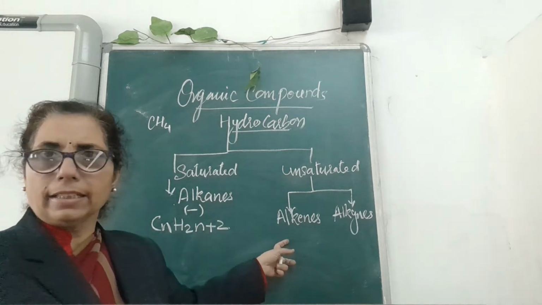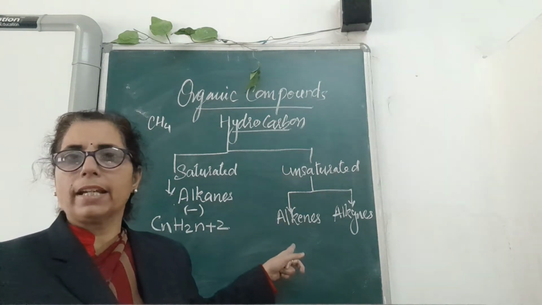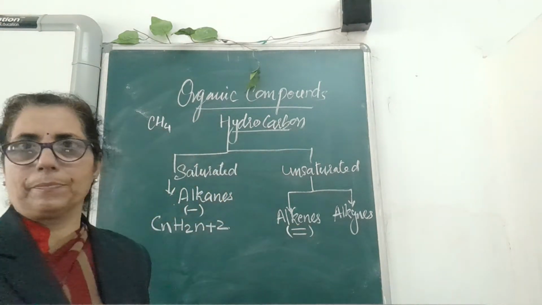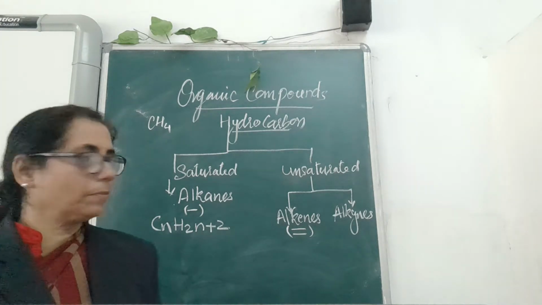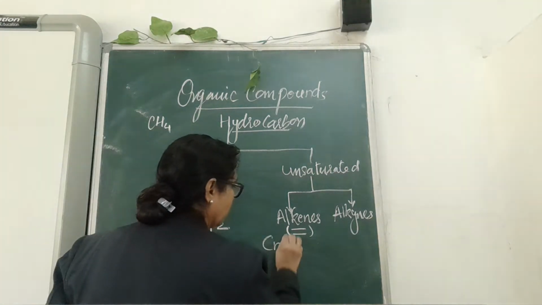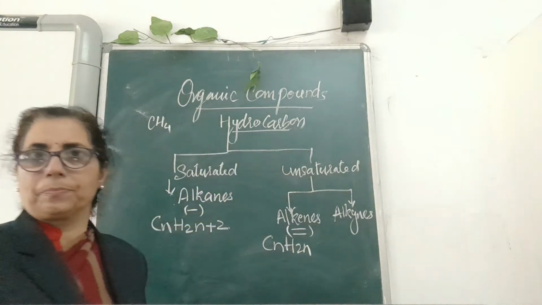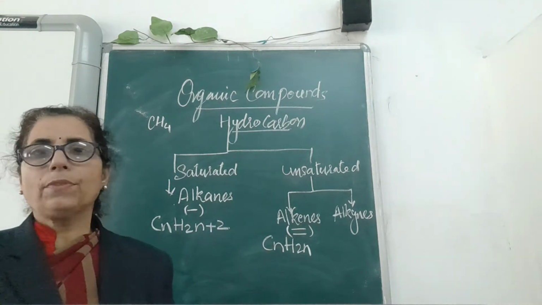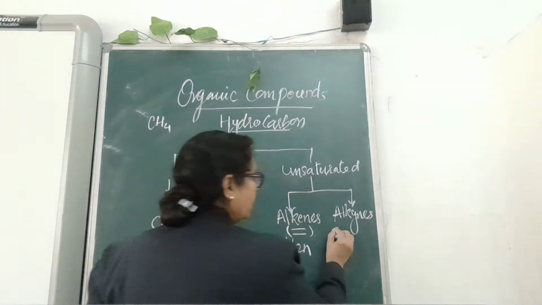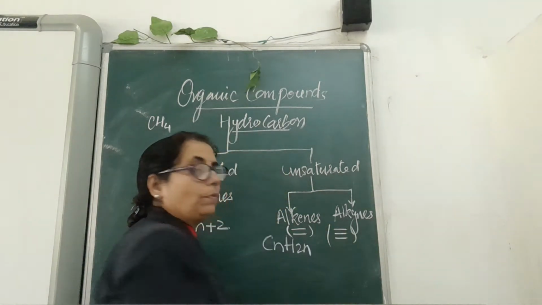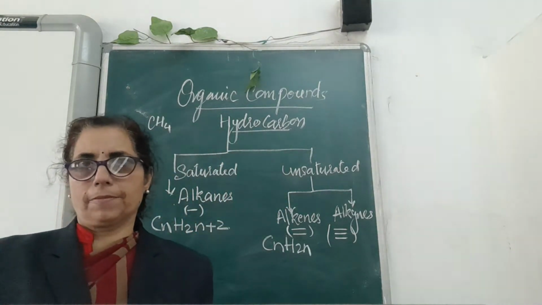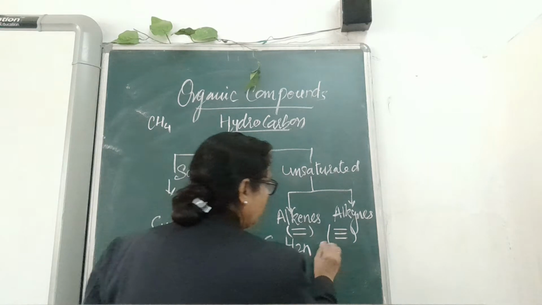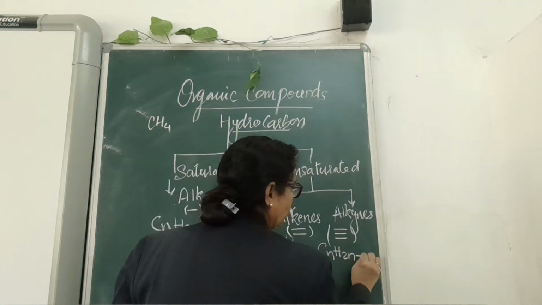When we go for alkenes, under unsaturated compounds, you will see these alkenes have double bonds in them, and the general formula they follow is CnH2n. Then we come to alkynes. In alkynes you will always get a triple bond. The general formula they follow is CnH2n minus 2.